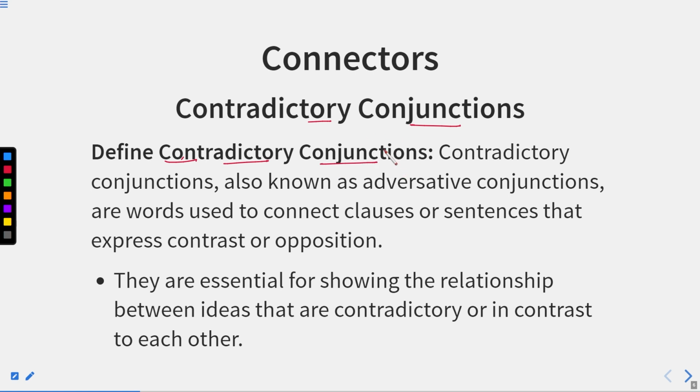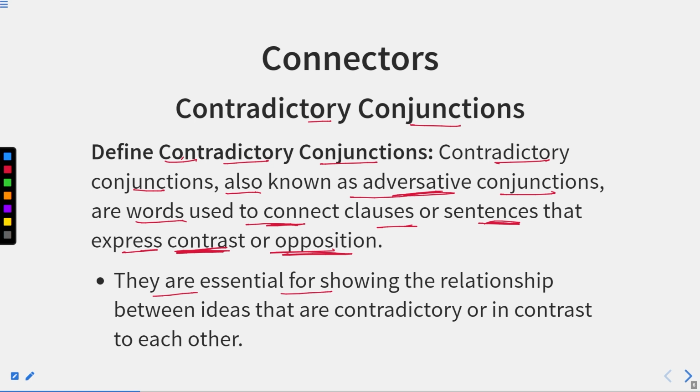Now, let us see the definition of contradictory conjunctions. Contradictory conjunctions, also known as adverse set of conjunctions, because they show something adverse, are words used to connect clauses or sentences that express contrast or opposition. Okay, so it joins two such sentences in which whatever has been said in the first clause or sentence is negated by the other clause or sentence.